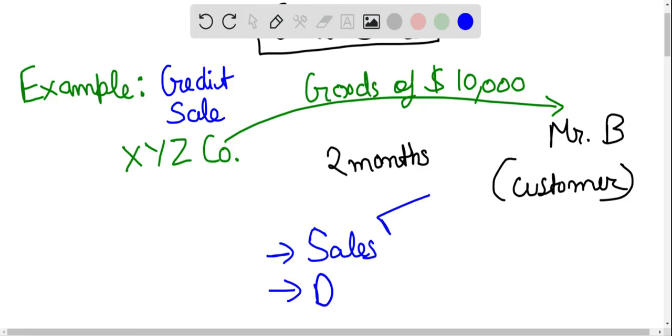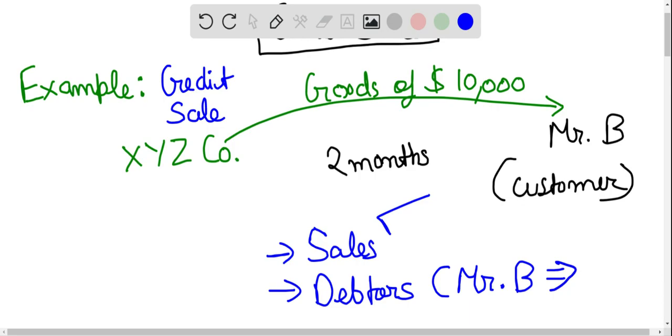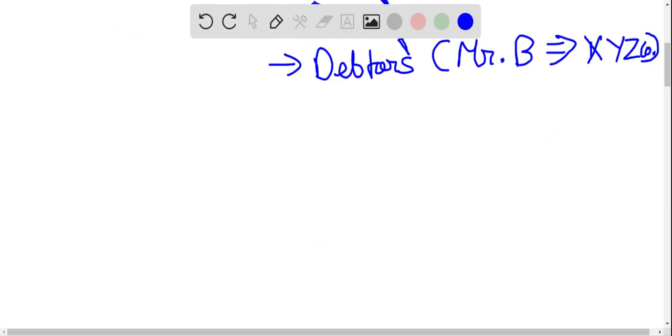Followed by that, we will have a different account effect, that is debtors. Debtor is a person from whom the amount of sale is recoverable. So in that case, Mr. B is that person, for XYZ company, because we have two parties only in the current case. So there will be two accounts affected, first is sales and second is debtors.